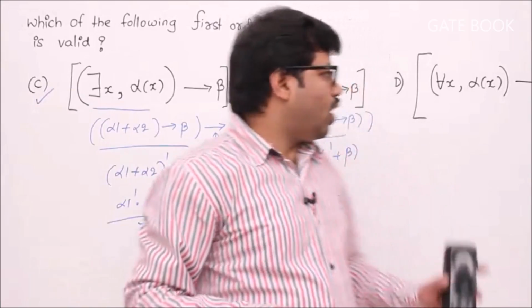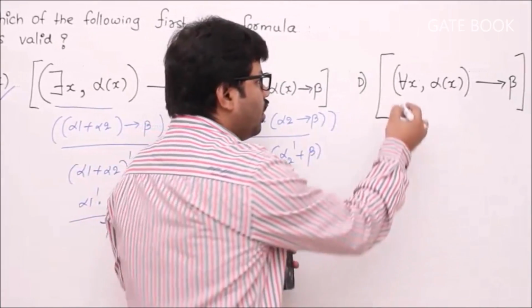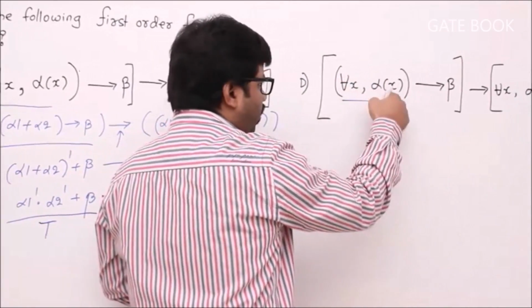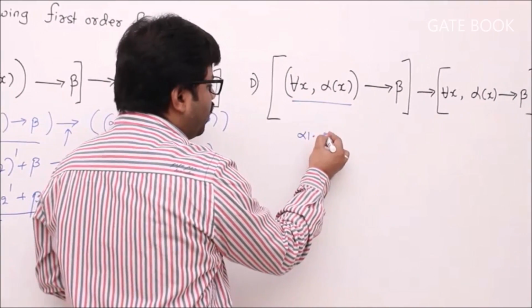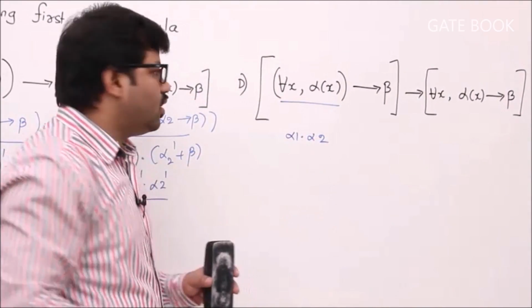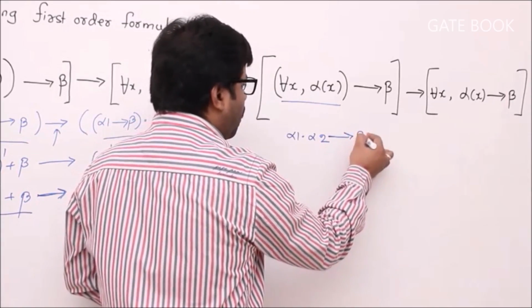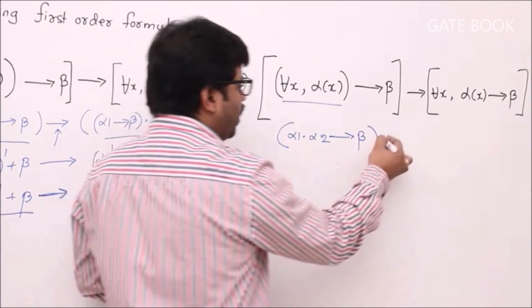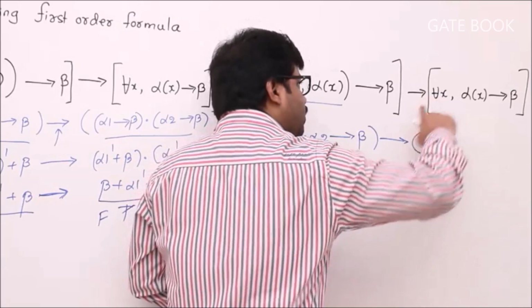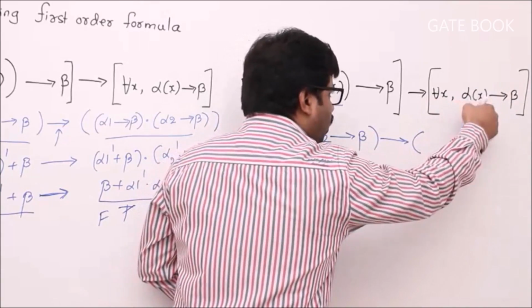Okay, now we'll go to option D. Let's convert this one. For all x alpha of x is nothing but alpha 1 into alpha 2, isn't it? Implies beta. This entire thing is 1 unit, implies, so for all x is for the total formula, alpha of x implies beta.